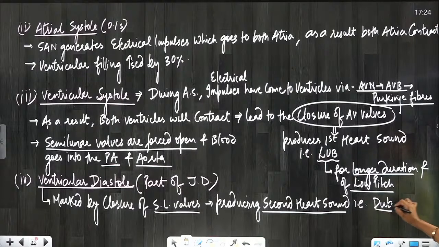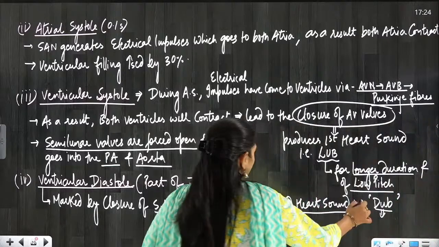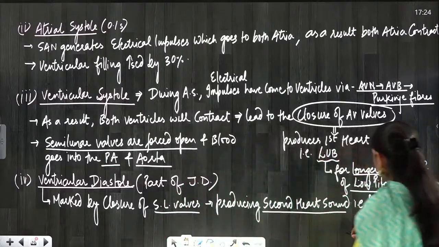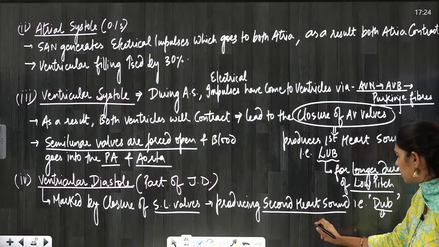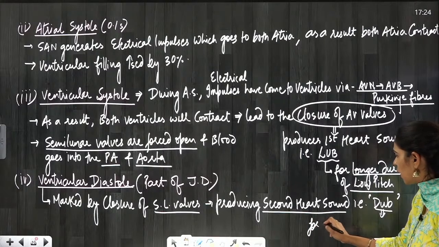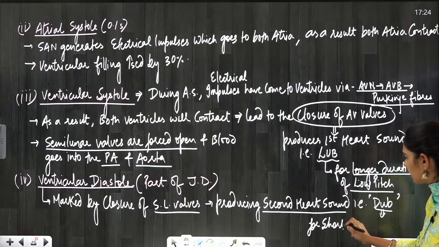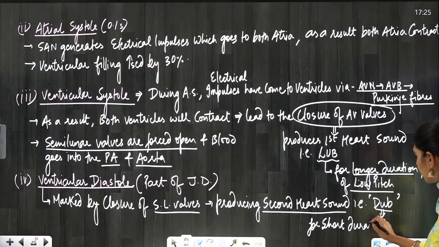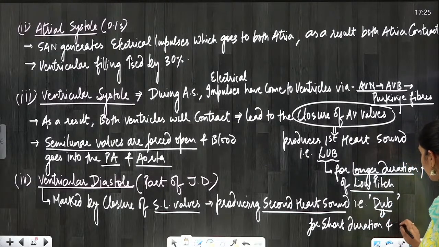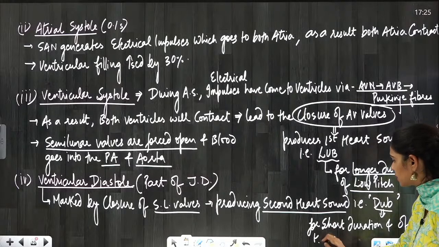That is known as dub. So this dub sound is of short duration and is of high pitch.